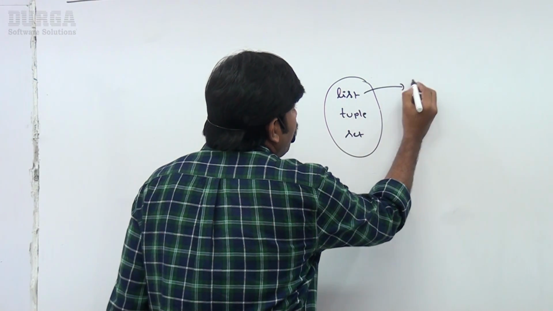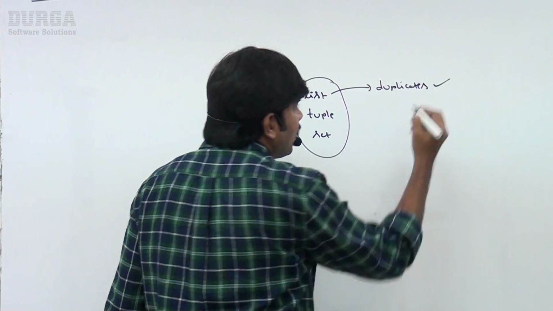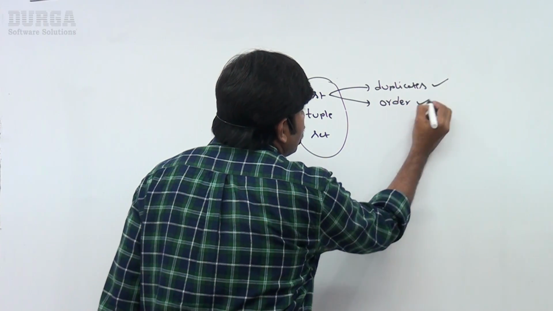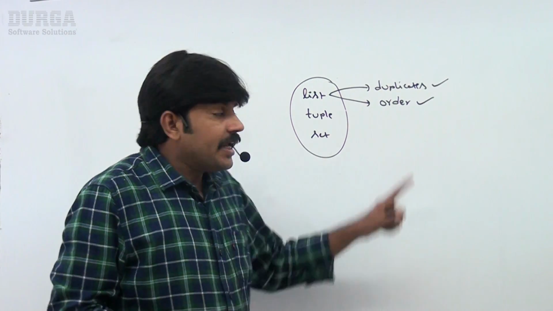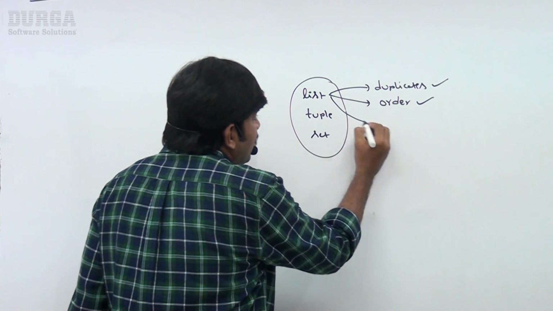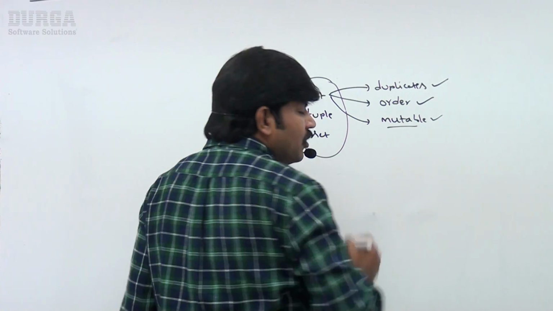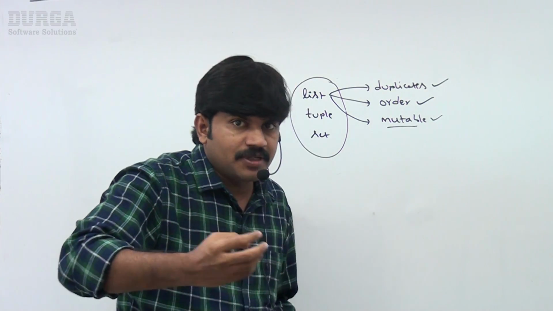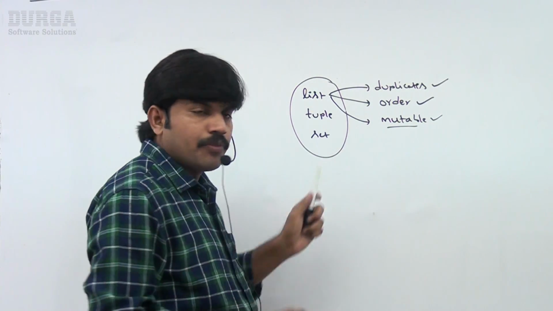In a list, duplicates are allowed. Remember this one. Next, a list talks about order, where the order is important: what is the 0th element, what is the first element, like indexing, slicing, all those things are applicable. Next, do you know the list is mutable? Once we create a list object, we can happily add some elements, remove some elements, and replace existing elements.